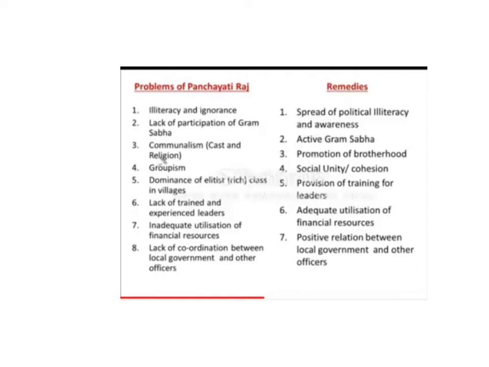Lack of coordination between local government and other officers. There is a lack of coordination. The administrators and the local government don't have that much sync or coordination with each other so that they can solve the problems of people. But there is corruption, there is ignorance, there is illiteracy, there is less participation. These are the problems of the Panchayati Raj system.